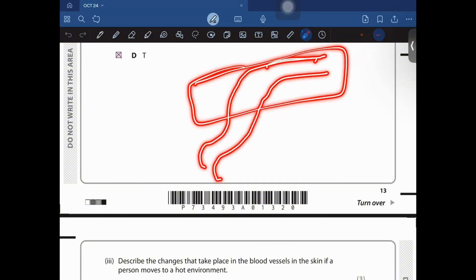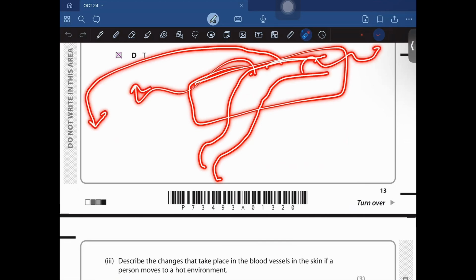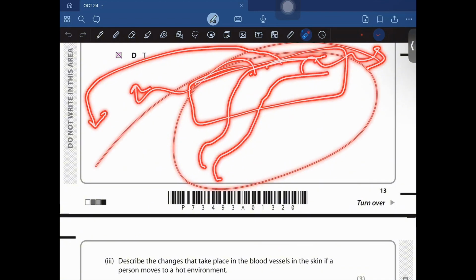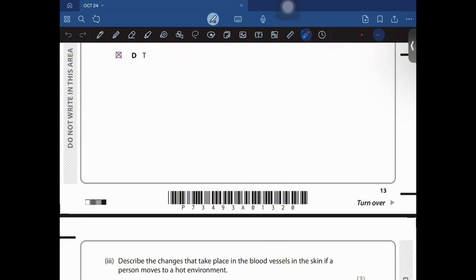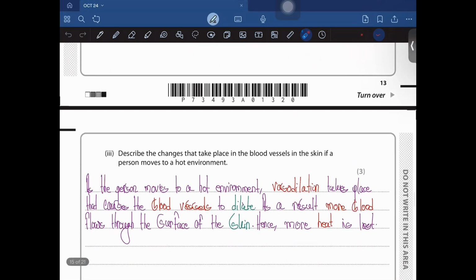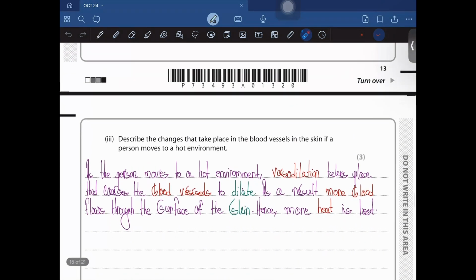As a result, it would get in more contact with the surface of the skin, and it would release the heat more efficiently, right? The dilation of this blood vessel is what we refer to as vasodilation. And this would allow more heat transfer to the surroundings and cool the body down. So that's what I have written over here. As a person moves to a hot environment, vasodilation takes place and this causes the blood vessels to dilate. As a result, more blood flows through the surface of the skin, hence more heat is lost. Clear? So moving on.